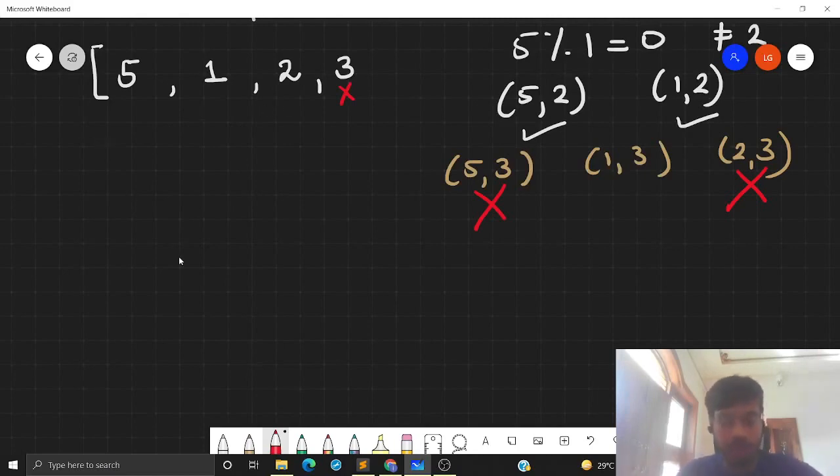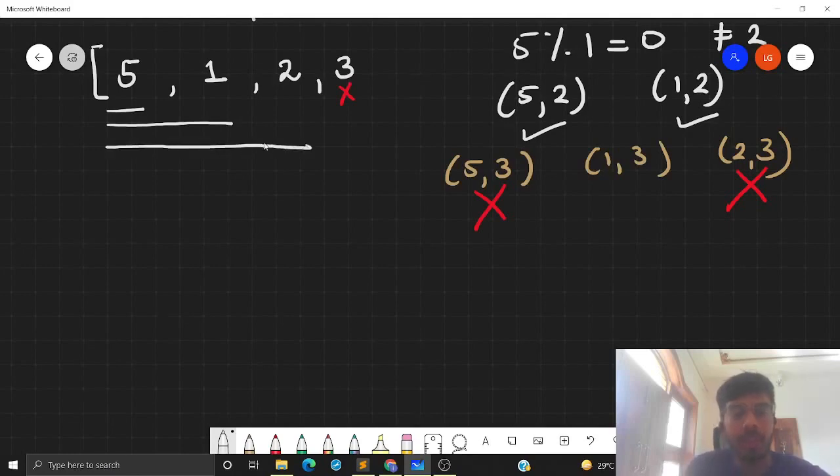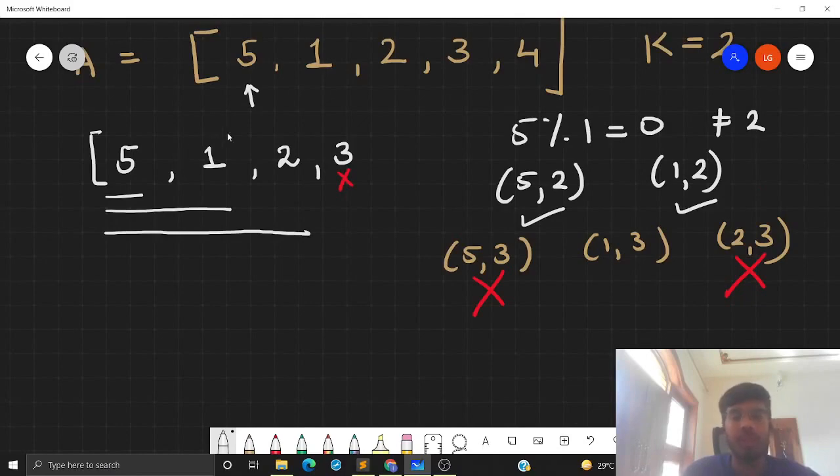So we have seen that starting from 5, 5 is a good subarray, 5 comma 1 is a good subarray, and 5 comma 1 comma 2 is a good subarray. But we cannot introduce 3 because it is introducing some bad pairs. So 5 comma 1 comma 2 comma 3 is not a good subarray.